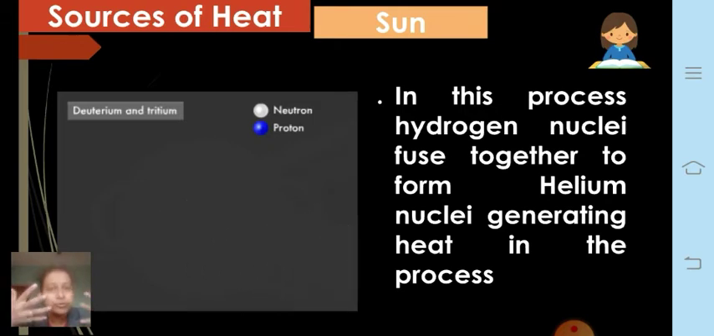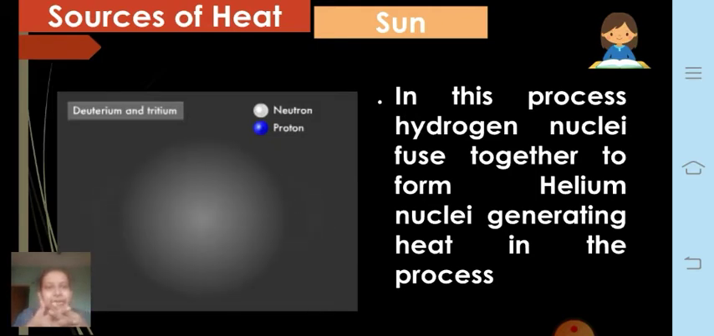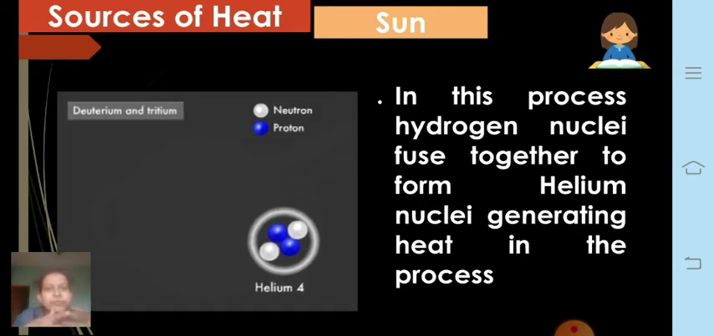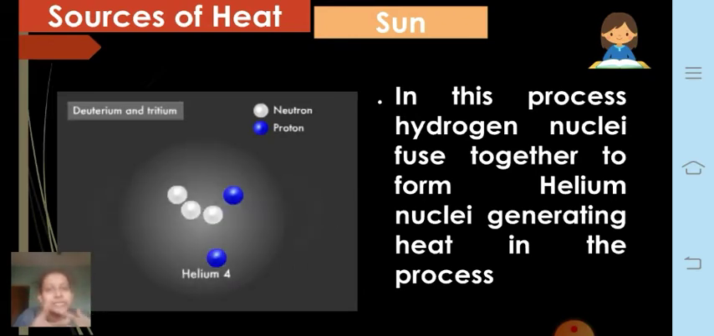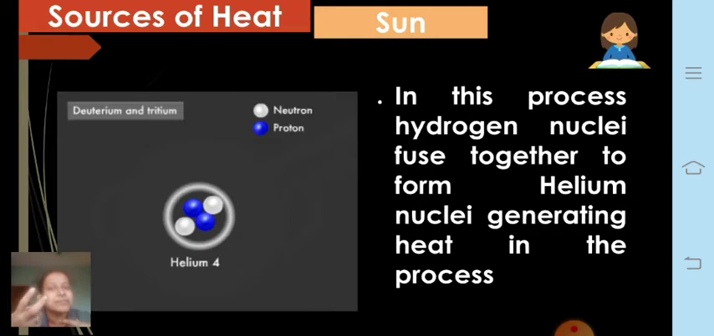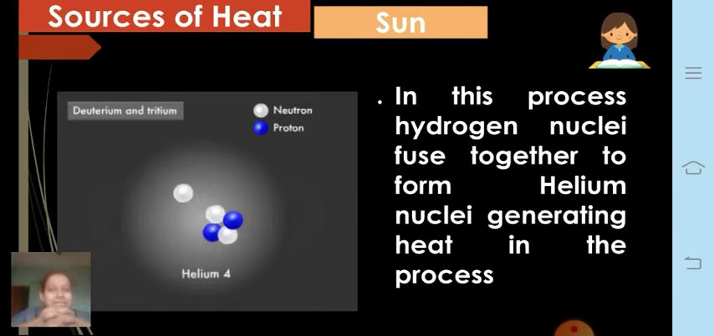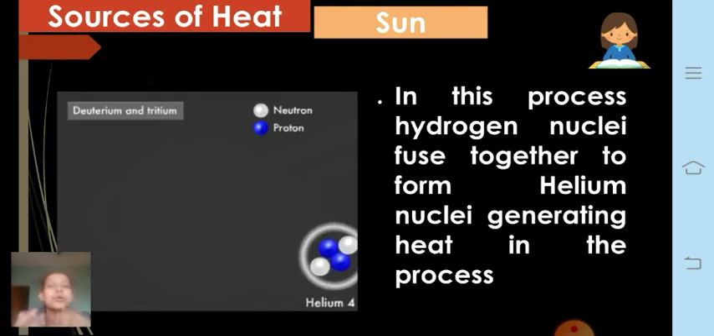So when two hydrogen nuclei, that is deuterium and tritium, combine, one neutron is given out, and two protons are formed, which are present in the helium nucleus. Fine. So here, because of the fusion of hydrogen atoms to form helium nuclei, a lot of heat energy is given out during this reaction.